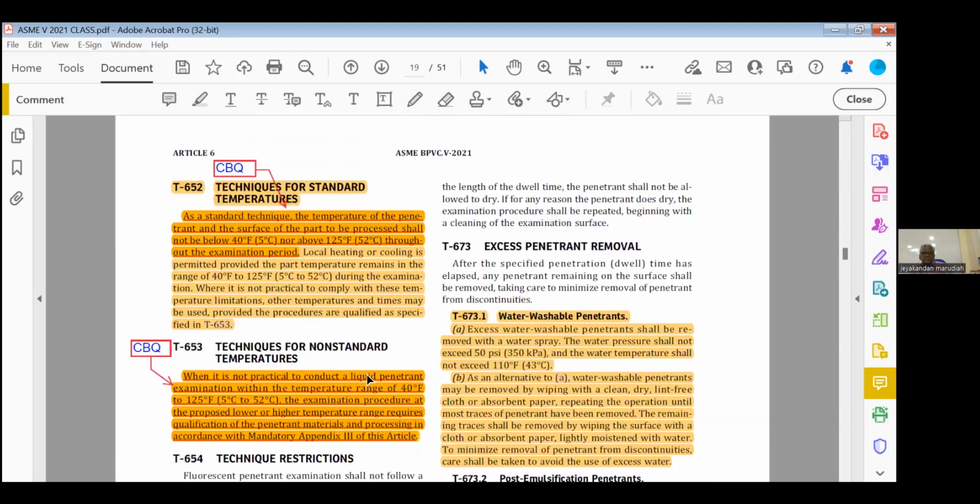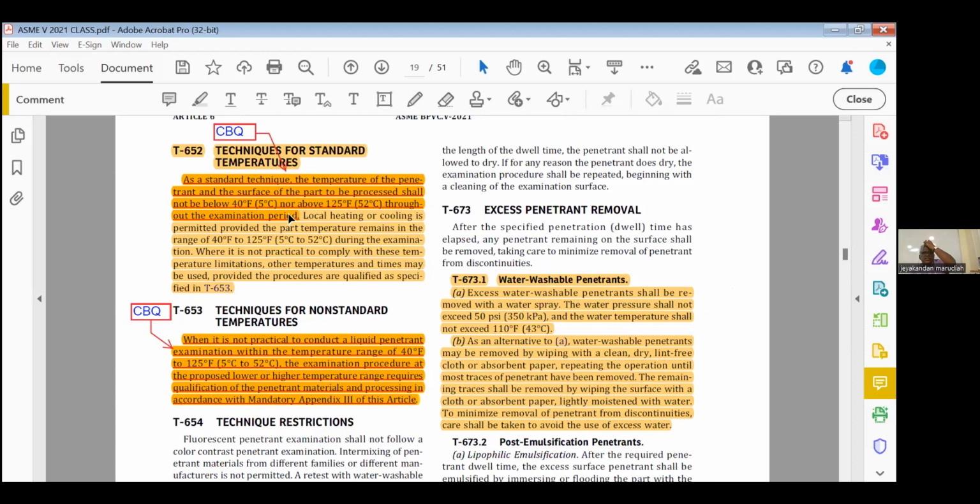The next page, this is very important. As a standard technique, the temperature of the penetrant and the surface of the part to be processed shall not be below 40 nor above 125. That is a closed book question. First 3-4 lines. Then techniques for non-standard temperature. This is also a closed book question. When it is not practical to conduct a liquid penetrant examination within the temperature of 40 to 125, the examination at the proposed lower or higher temperature requires the qualification of the penetrant and the processing. That is closed book.